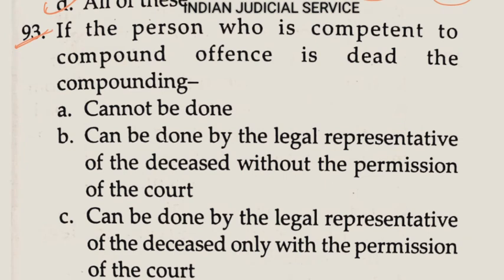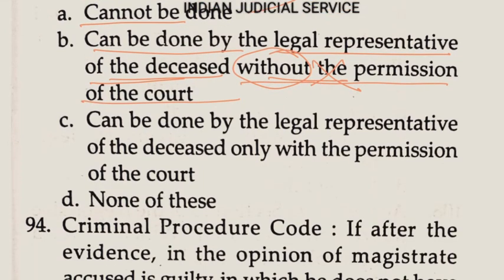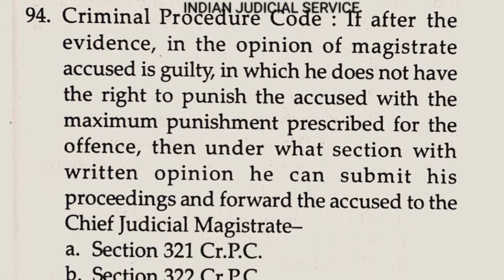Question number 93. If a person who is competent to compound an offense is dead, the compounding: option A, cannot be done; option B, can be done by a legal representative of the deceased without permission. Yes, it may be correct, but this is very important: without permission of the court, it is wrong here. Option C, can be done by a legal representative of the deceased only with the permission of the court. And the last one, none of the above. So clearly the answer is option C, can be done by the legal representative of the deceased person.